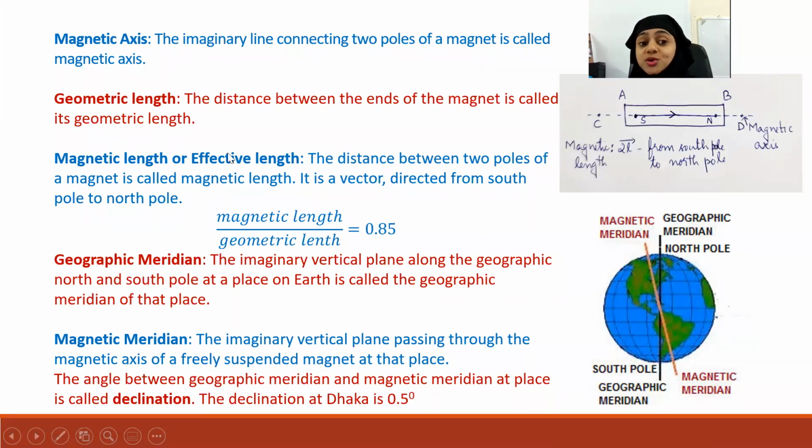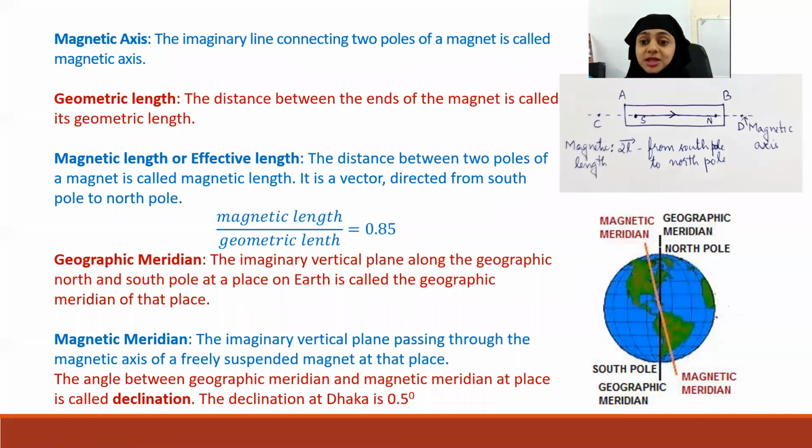The point I want to clarify here is that the south pole and the north pole are not at the geometric ends. See, S I haven't marked at this end. I moved it a little into the bar magnet. Here north is also not at this end. I have moved that a little into the bar magnet.